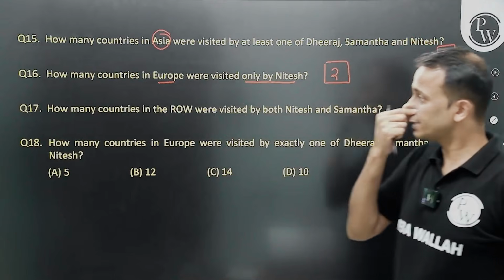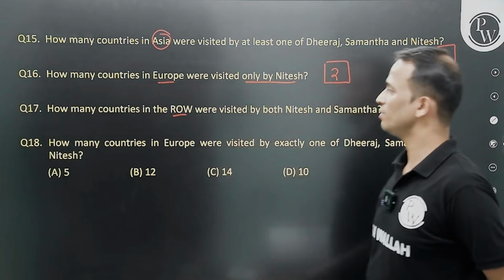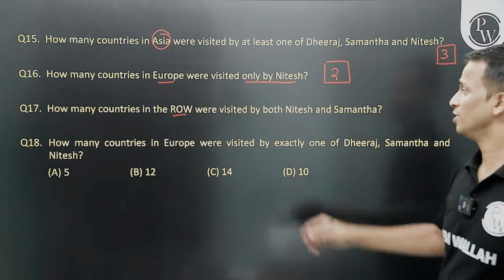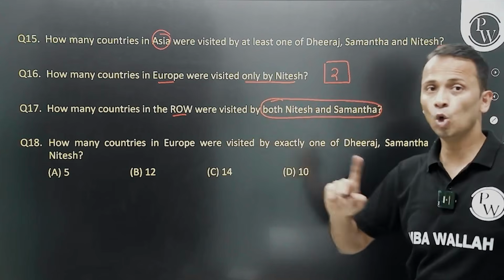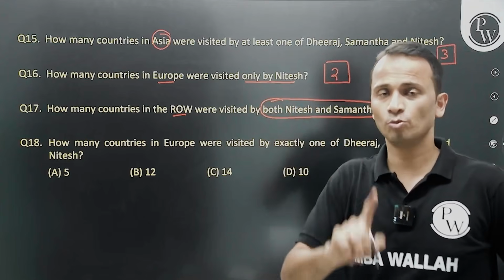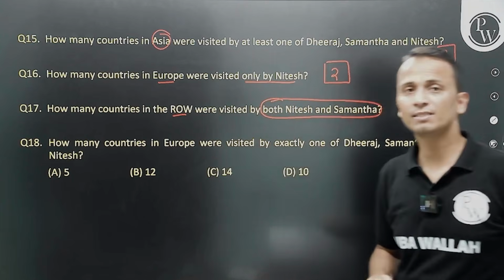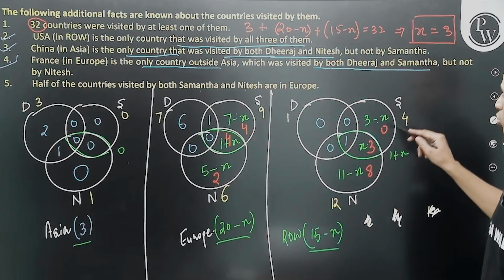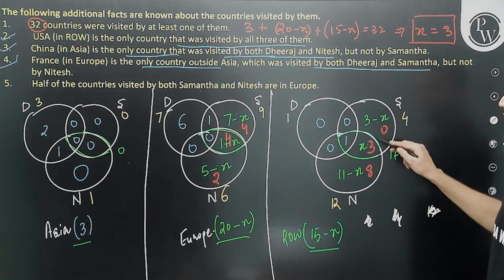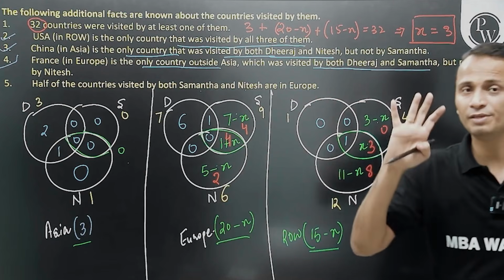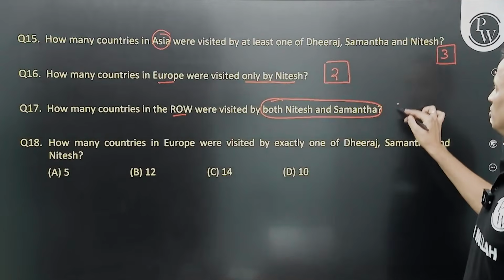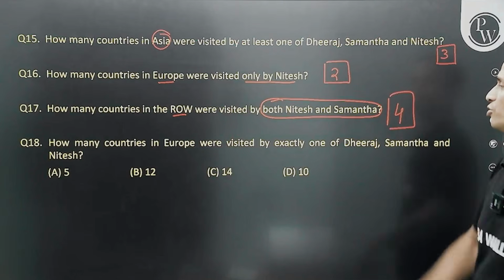Done? Next, how many countries in ROW, rest of world, the third Venn diagram, were visited by both Nitesh and Samantha? Only is missing here. So both Nitesh and Samantha, I need 3 plus 1. 3 plus 1, answer will be 4. All right. So 4 is the answer for this question.